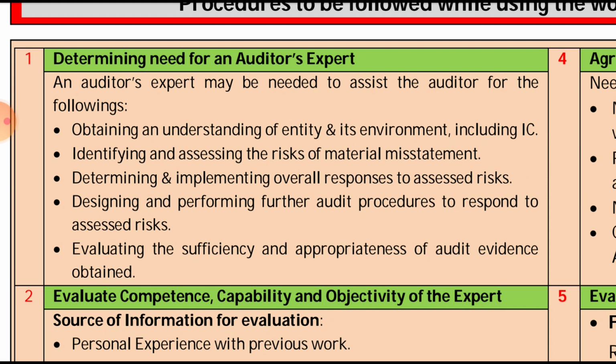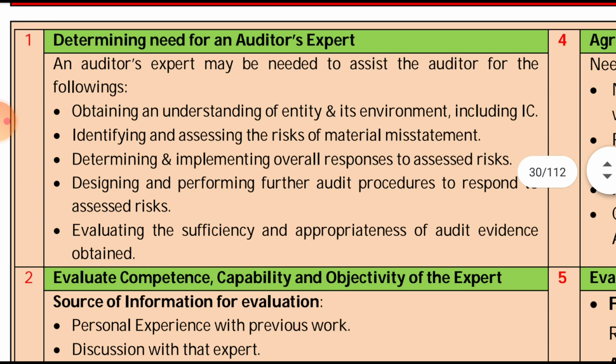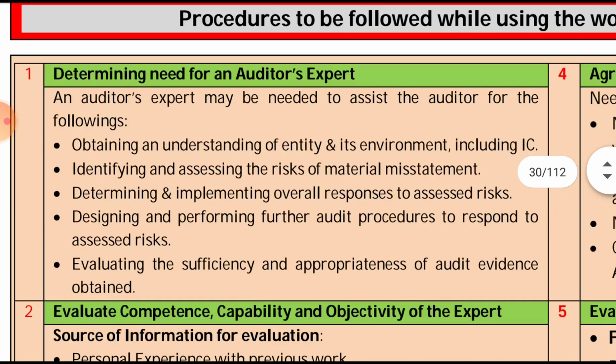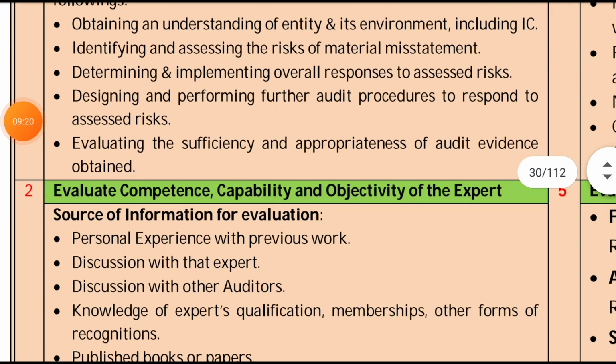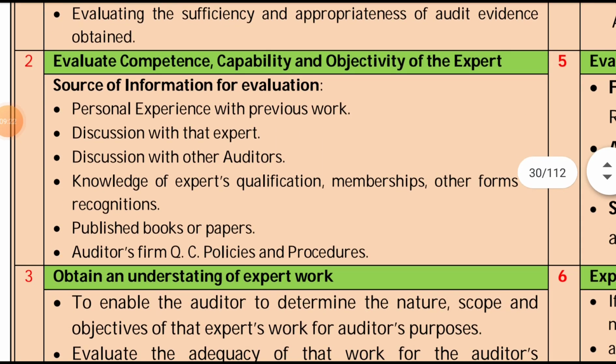In the following process, in obtaining and understanding the process, identification of the risk of material misstatement in that process, then determining the implementation, then designing the further audit procedure, then evaluating the sufficiency and appropriateness of the audit evidence obtained. Okay, so the heading was determining the need of an auditor's expert. We are done with this. Then we'll move on to the second step, that is the second procedure step: evaluate the competency, capability and objectivity of the expert's work.